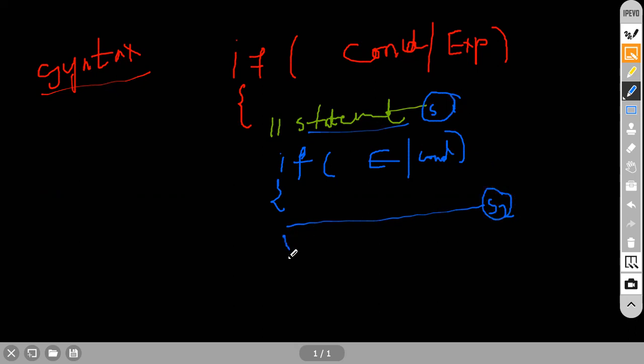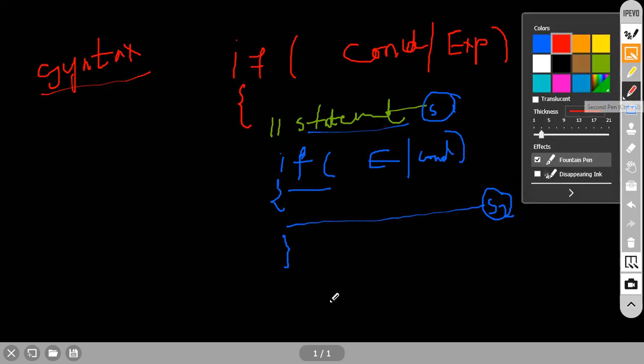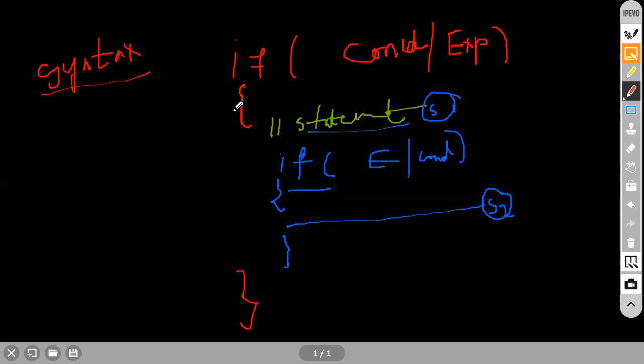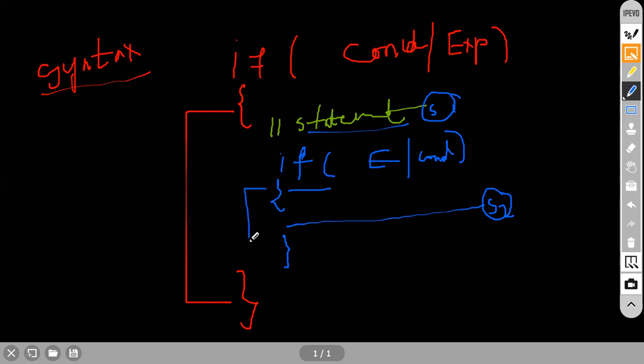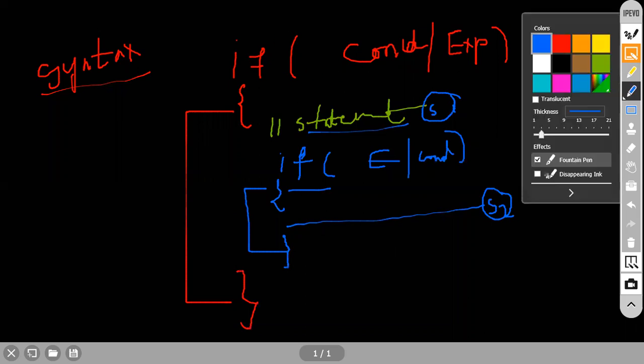Now I am going to close this particular if block. Again, I am going to close this one. What is that? The outer if block, I am going to close it. So this one you can see from here to here. This one again you can see from here to here. Clear? Everybody clear? Okay, so you understood the syntax. Syntax is very simple and easy.